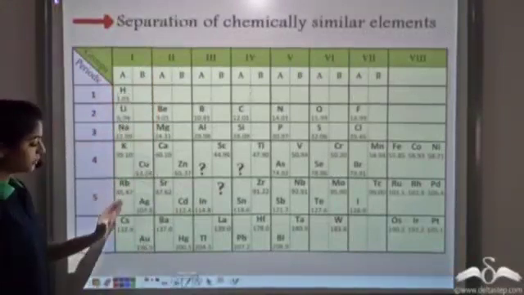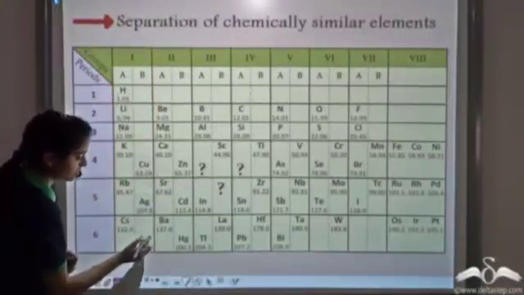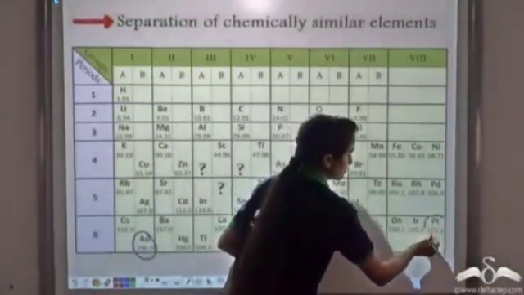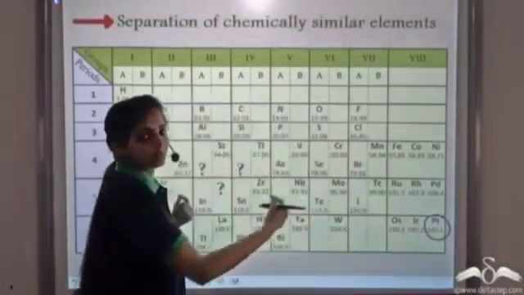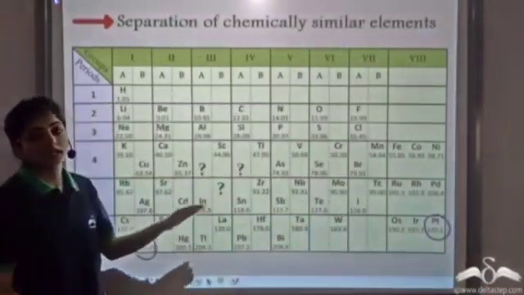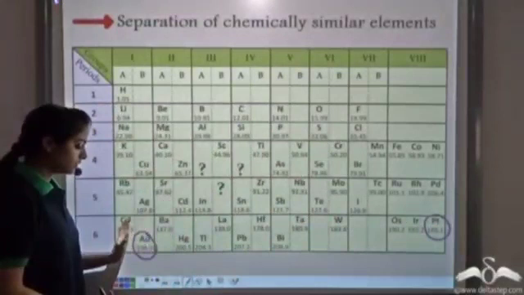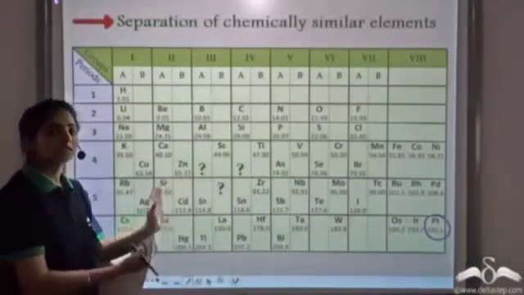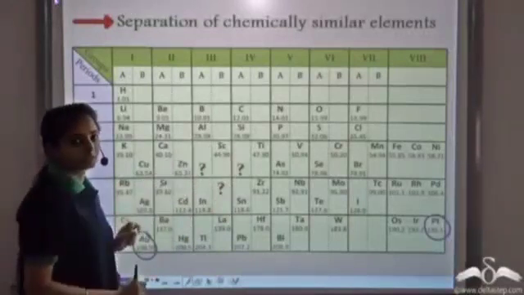Similarly, he had placed elements like gold and platinum wide apart in the periodic table, even though they are chemically similar. So even though they are chemically similar elements, gold and platinum, Mendeleev had placed them wide apart in his periodic table.